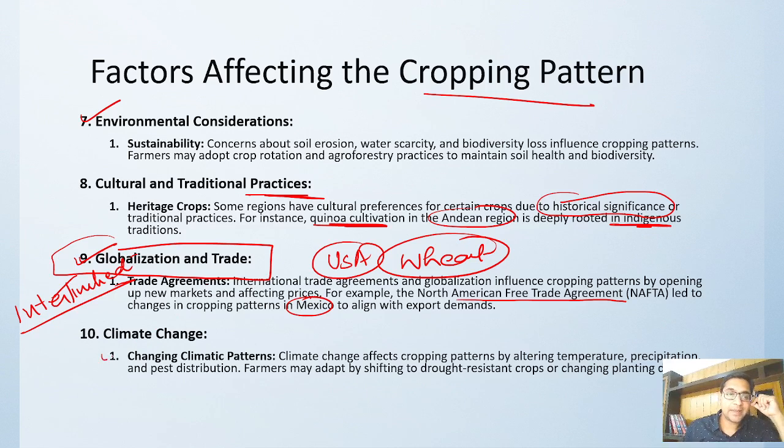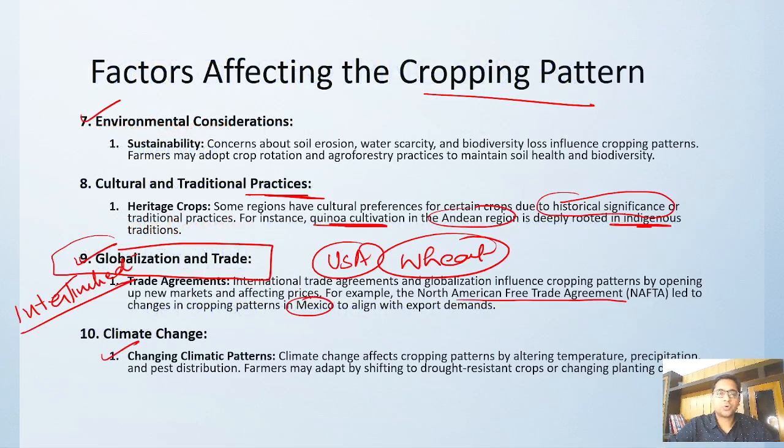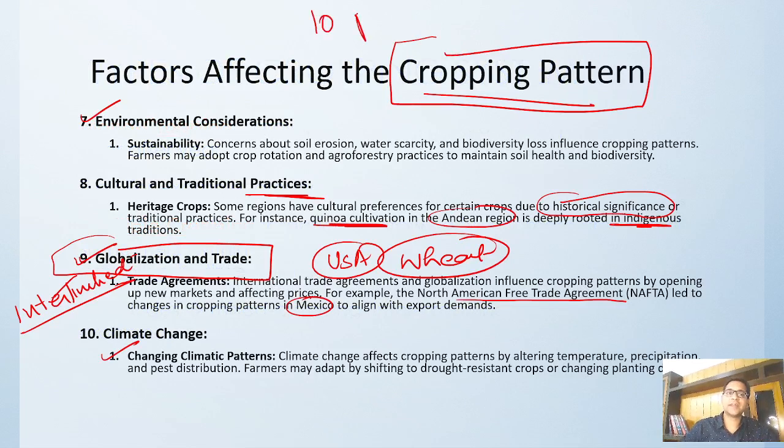And climate change is happening everywhere. There is a shifting of climate patterns, wind belts are shifting, we have a lot of temperature ups and downs, erratic rainfall is happening. So again, this is one of the factors. So these are the factors, a total of 10 factors which affect the cropping pattern. So you have 10 points in your hands.